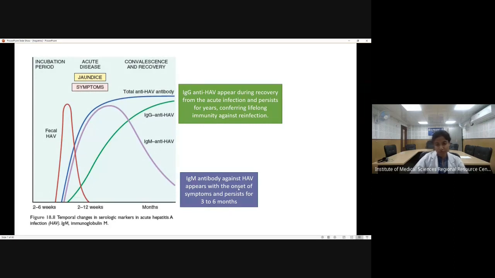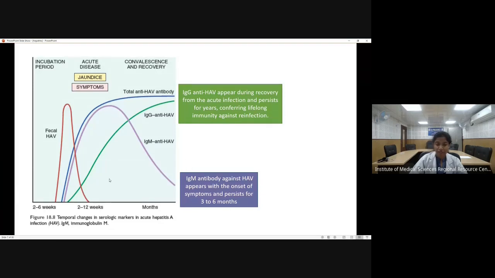And in the serology, what we can detect is, first of all, the IgM antibody. Now, you must know the fact that when there is antigen, there is no antibody yet. The antibody will come after some days of the antigen, because the antigen will stimulate the body to create the antibody. The first antibody which comes in any viral infection is of IgM type, and later the IgG type. So when we look into the serology, the first antibody to appear is the IgM antibody, with the onset of symptoms, and this will persist for about 3 to 6 months.